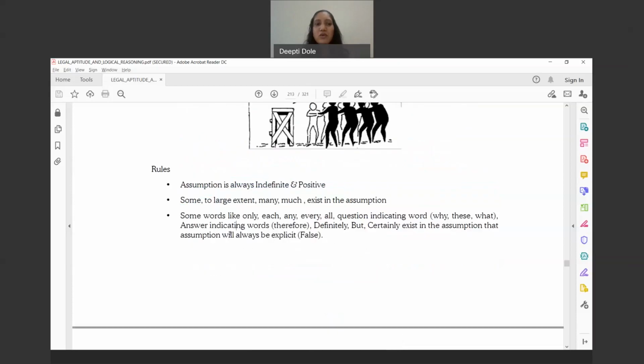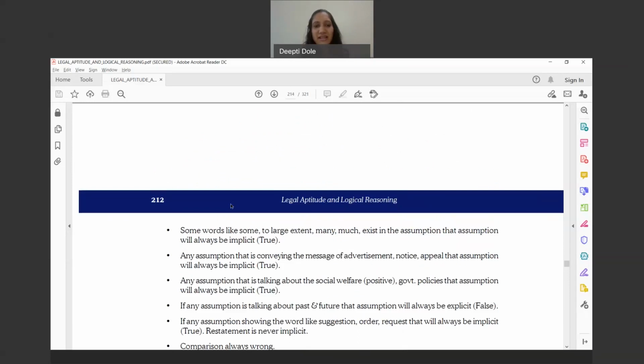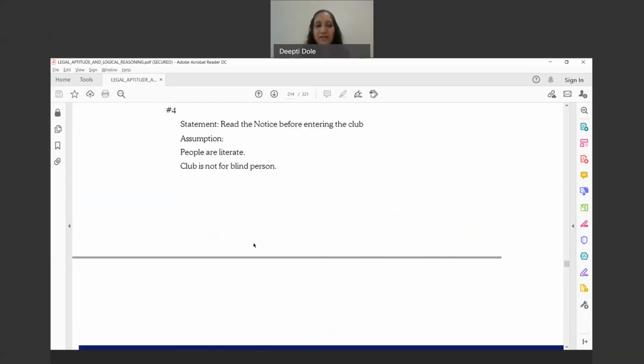The assumption is always indefinite and positive, and words like some, to a large extent, may, many, much exist in the assumption. These are the words which generally exist in an assumption, like large, true, etc. And advertisement, notice, appeal may be implicit. So you will have to identify likewise.